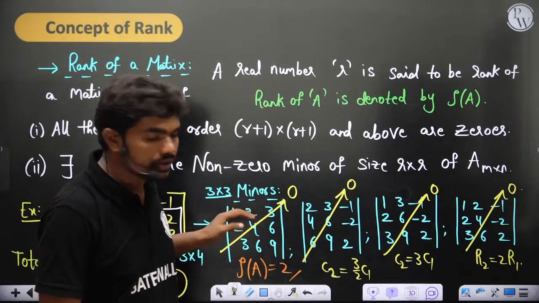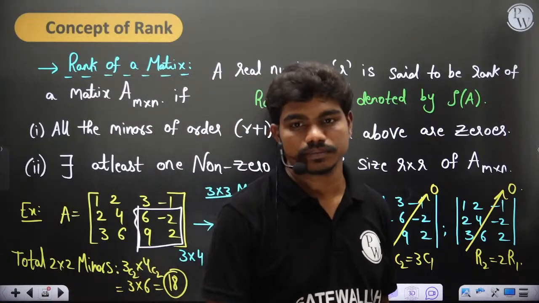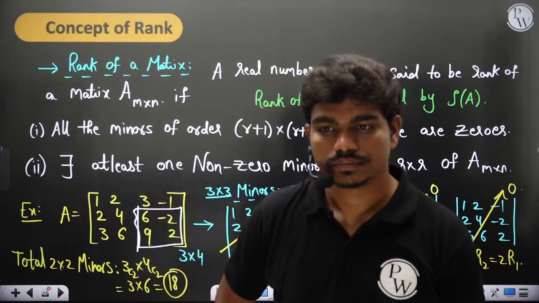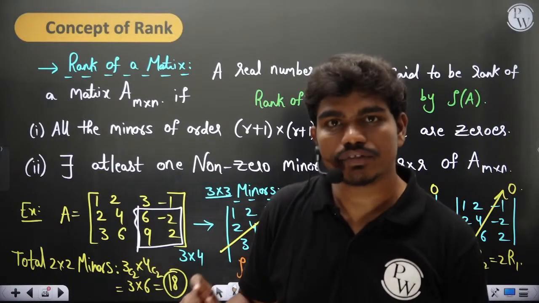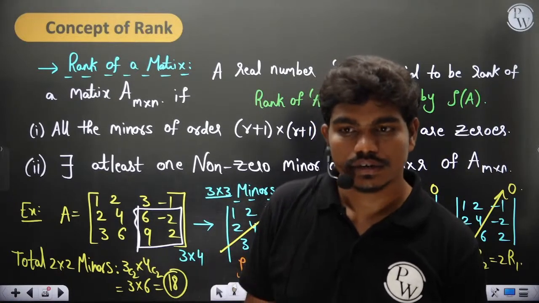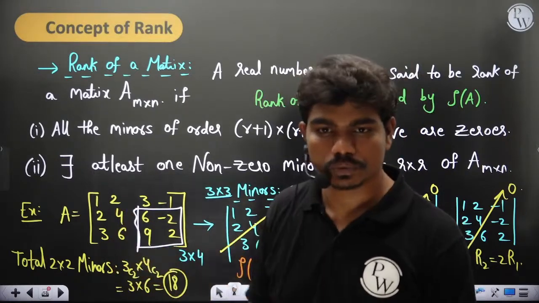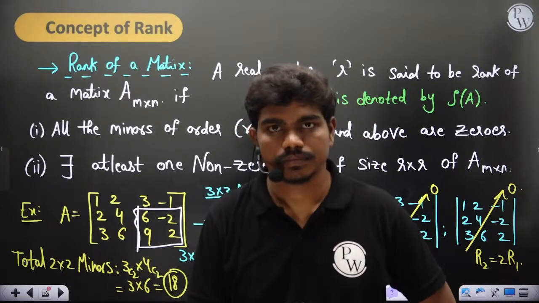Clear? That's why when you run this process for 3 by 3, 2 by 2 and all, your rank will never change. Understood? Because of swapping, only the sign of the minor changes, not the value of the minor. Got it? If your minor is initially 0, it stays 0, and if it's non-zero, it stays non-zero. Clear to you?